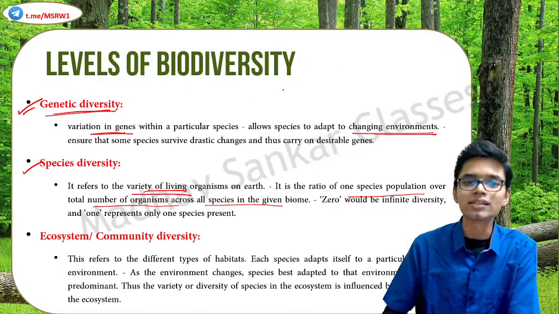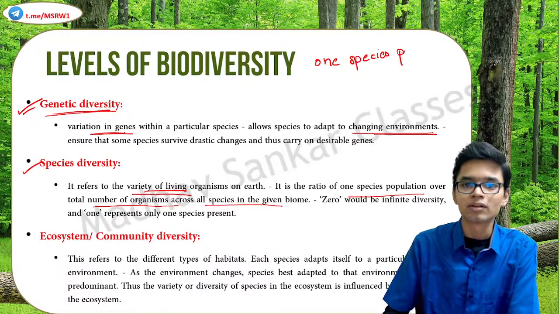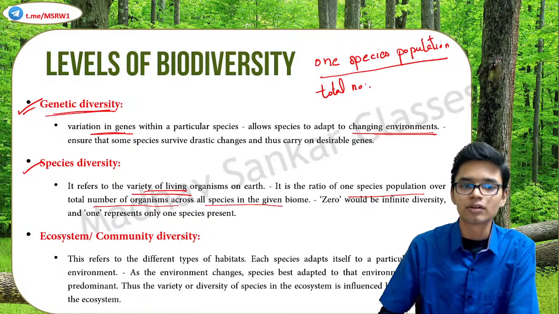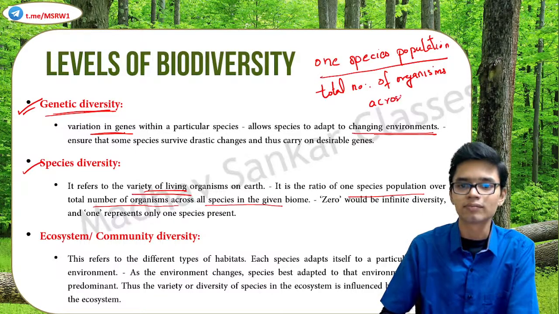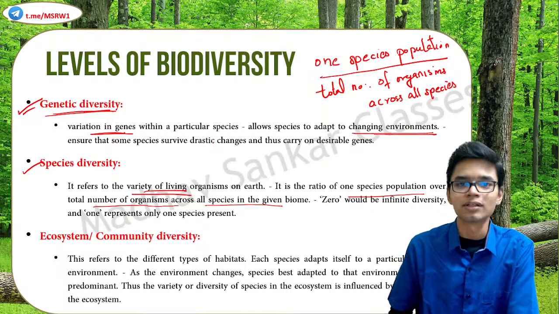So basically, it is the ratio of one species population divided by the total number of organisms across all species. This is the equation of species diversity.